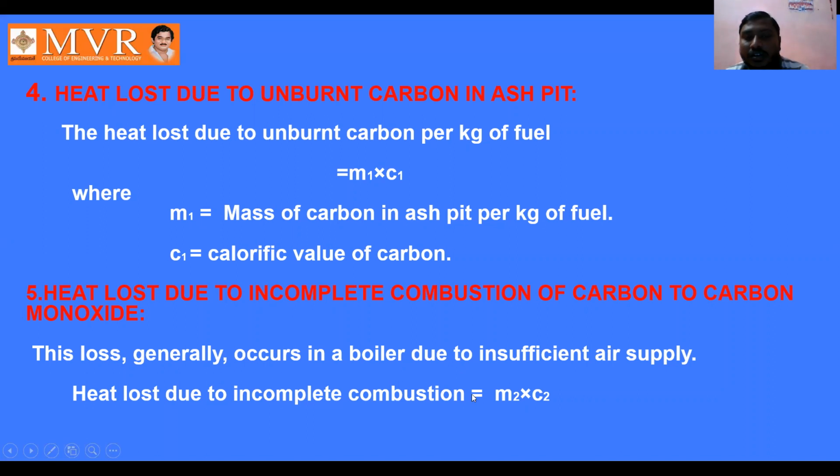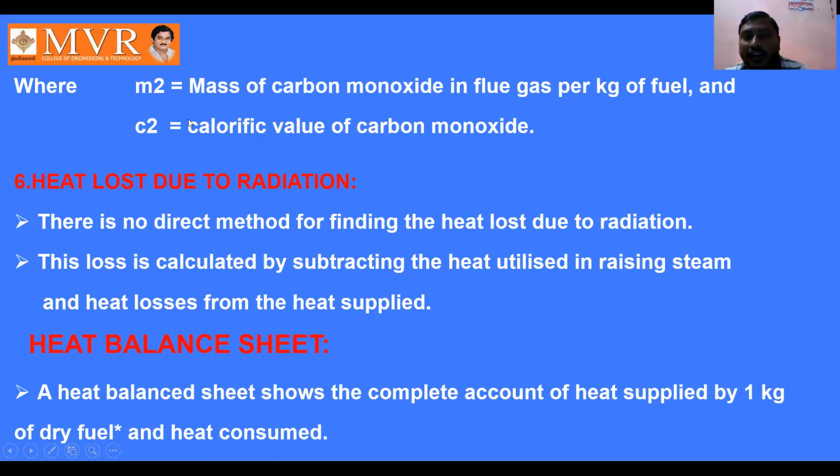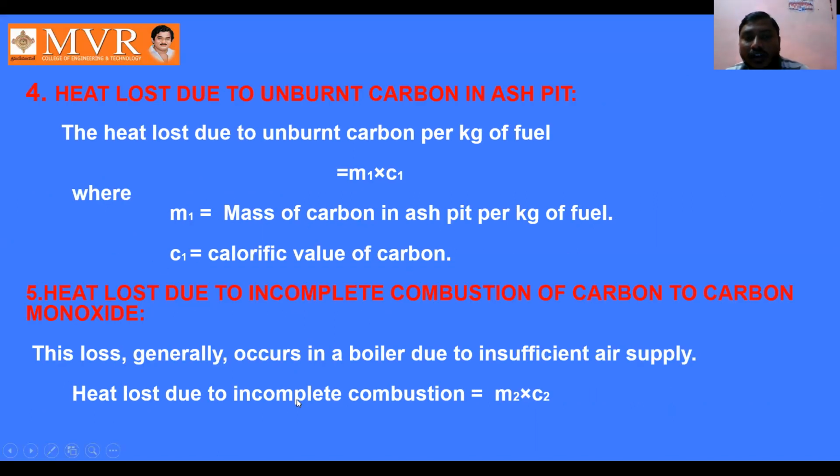Heat loss due to incomplete combustion is equal to M2 into C2, where M2 is the mass of carbon monoxide in fuel gas per kg of fuel, and C2 is the calorific value of carbon monoxide. By using this equation, we calculate the heat loss due to incomplete combustion of carbon to carbon monoxide.